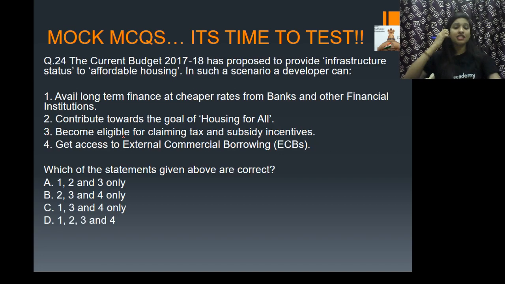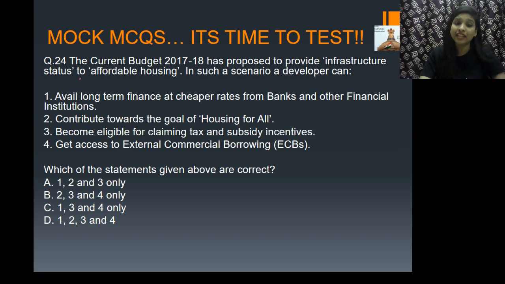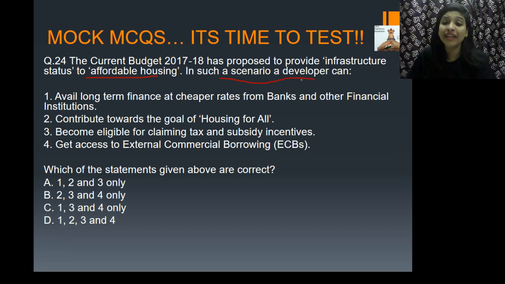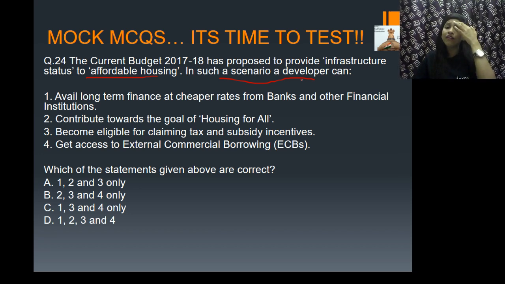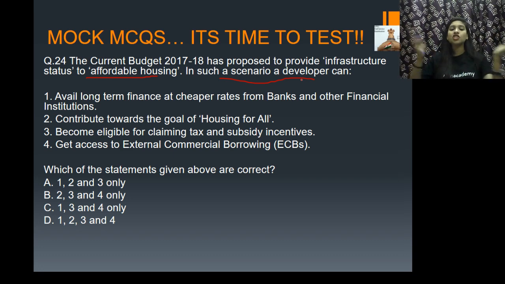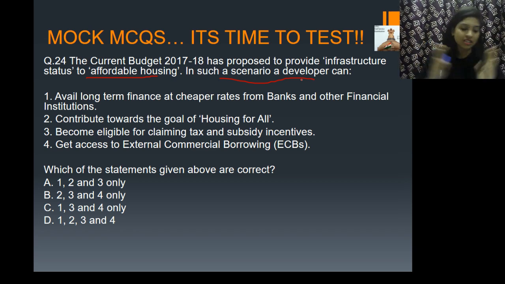And the next question is: the previous budget, 2017-18, has proposed to provide infrastructure status to affordable housing. In such a scenario, a developer can do what? Option A: avail long-term finance at cheaper rates from banks and other financial institutions. 2: contribute toward the goal of housing for all. 3: become eligible for claiming tax and subsidy incentives. And 4: get access to external commercial borrowings. Quickly tell me the right answers, guys. Please.